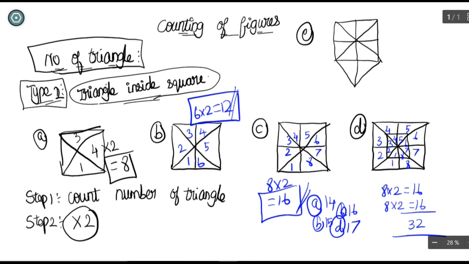Look at how easy it is. You're just getting the answer in less than 5 seconds. Before knowing this trick, just imagine counting this figure. It will sometimes take the full examination. So don't waste time on this type of question. Just use the trick and get the correct answer. So that's it. You are going to get 32 as the correct answer.